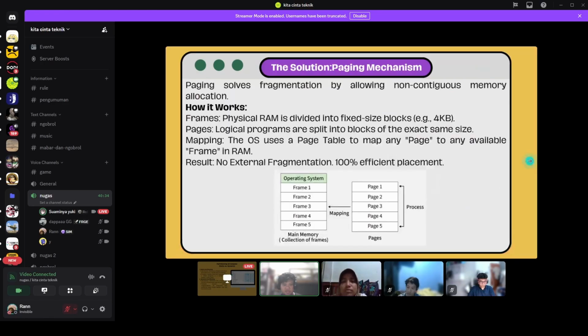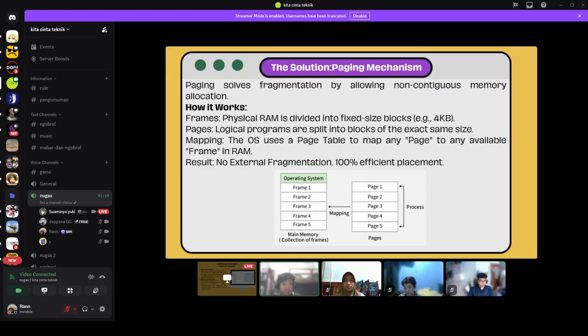So the next is the solution, which is the paging mechanism. Paging solves fragmentation by allowing non-contiguous memory allocation. How does it work? Physical RAM is divided into fixed-size blocks, and logical programs are split into blocks of the same size. For mapping, the OS uses a page table to map any page to any available frame in RAM.